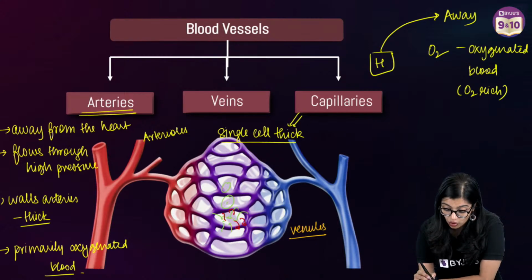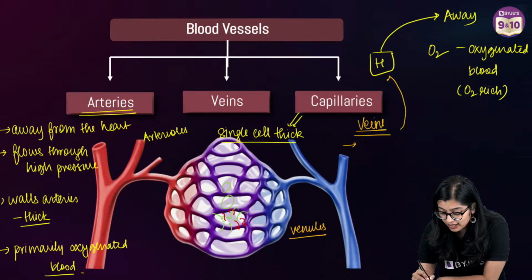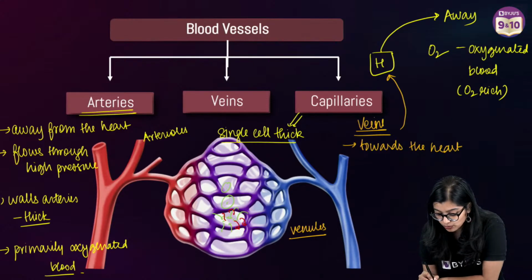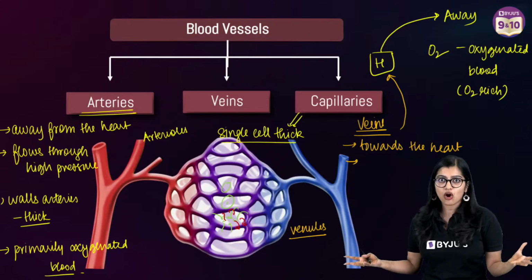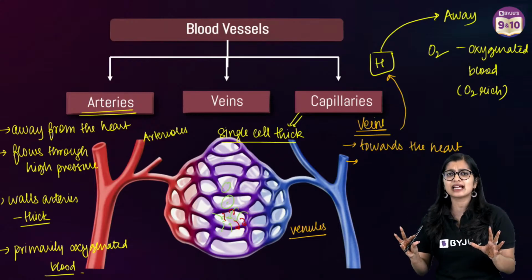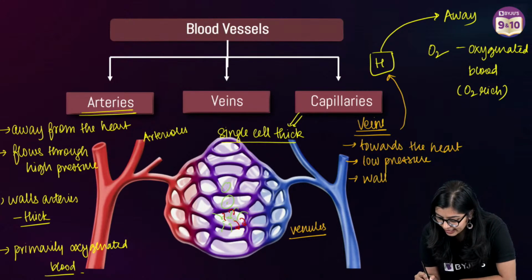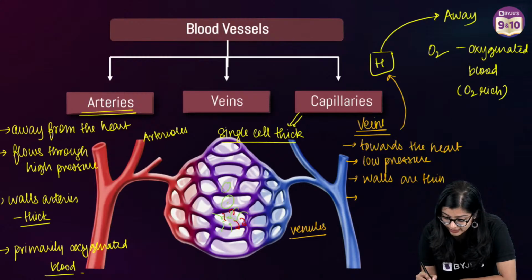Now, unlike your arteries, the veins are quite different because veins are blood vessels that transport blood towards the heart, right? They take the blood from different organs towards the heart, and not all our organs are like the heart, which can pump the blood. Only the heart is a pump in our body. This is why the blood flows at low pressure through the veins, and the walls of the veins are thin, right? Unlike the arteries, which are thick, the walls are very thin. And here we see that they primarily transport deoxygenated blood.